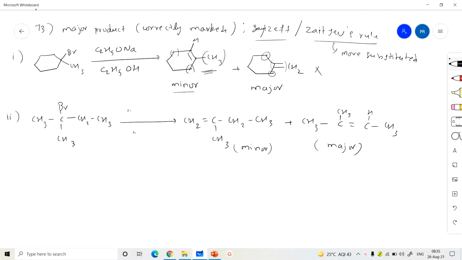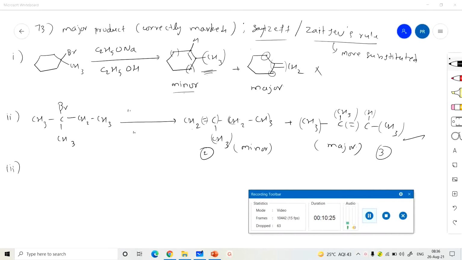This one is less substituted: around this double bond, one carbon is attached with one ethyl and another methyl, and the other carbon with two hydrogens, so two alkyl groups are present. Around the other double bond, one carbon contains one methyl and another methyl, and the other carbon contains one hydrogen and another methyl. Total three alkyl substituents are there. So this is the major, and this is correctly matched.